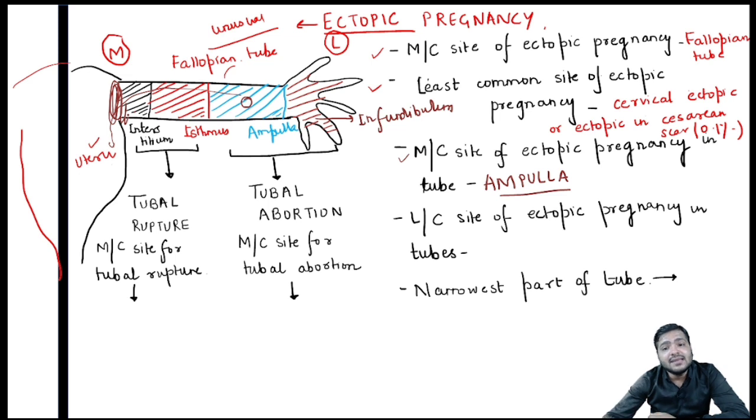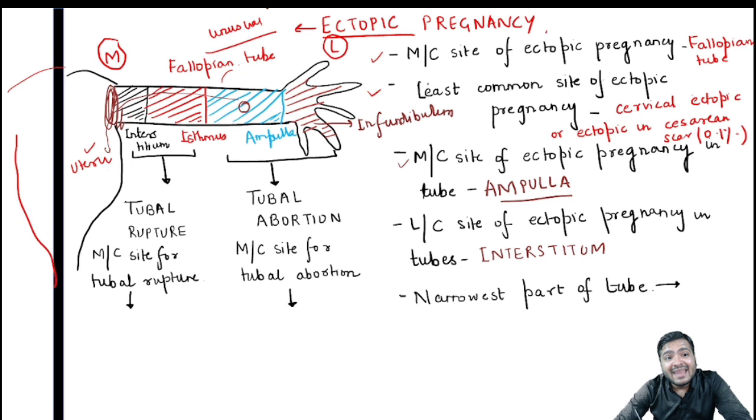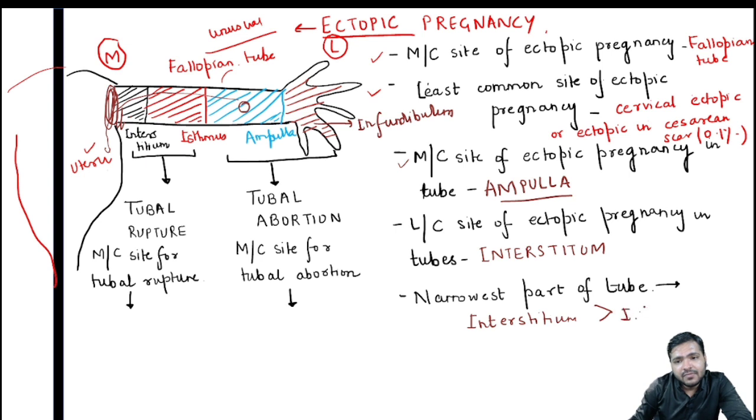And remember, the least common site of ectopic pregnancy is the interstitium. Now can anyone tell me the narrowest part of the fallopian tube? Yes, it is the interstitium, followed by the isthmus. Remember, this point is very, very important. The interstitium and isthmus are the narrowest parts of the fallopian tube, the interstitium being the narrower one.